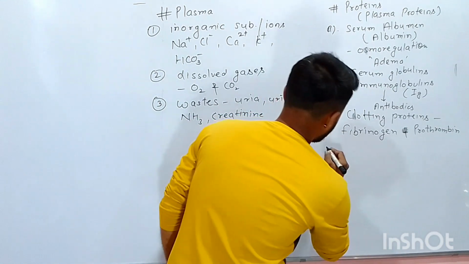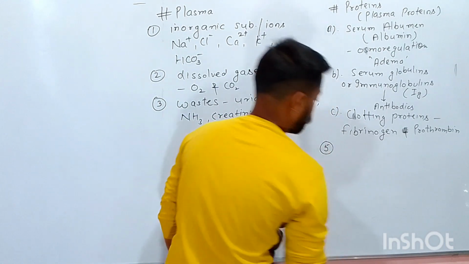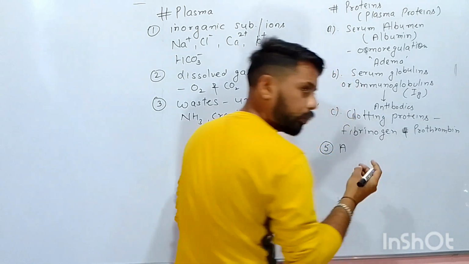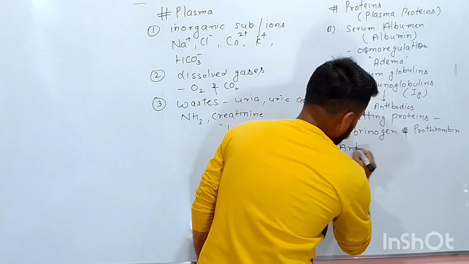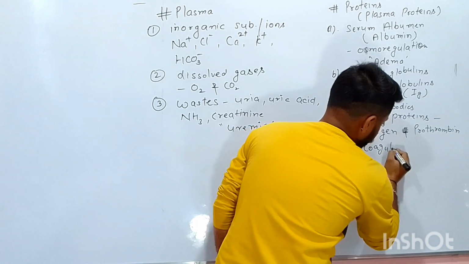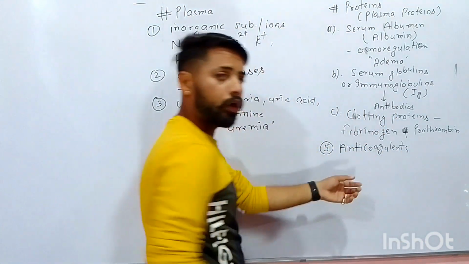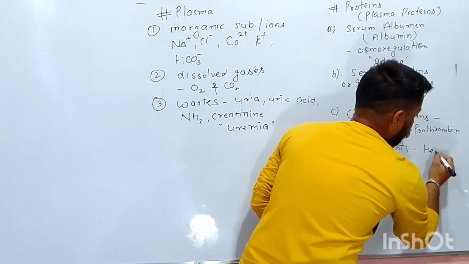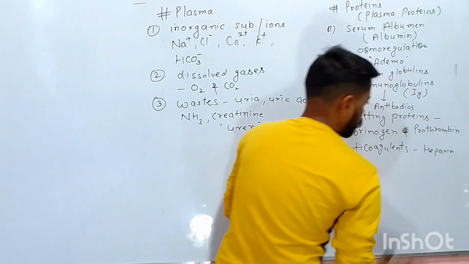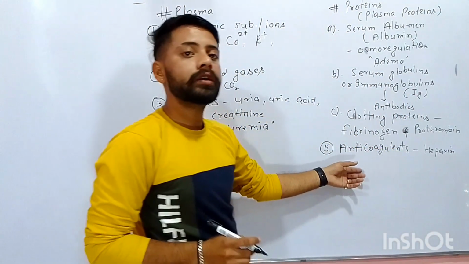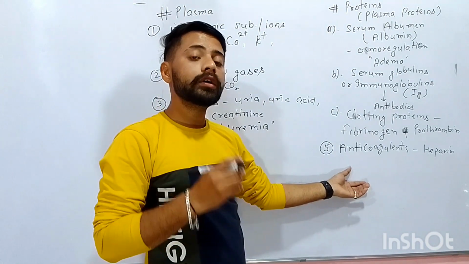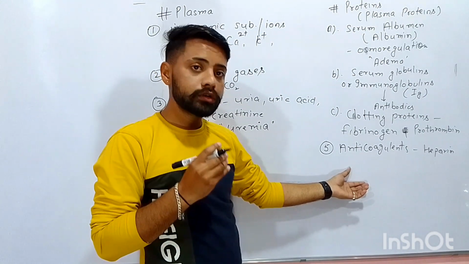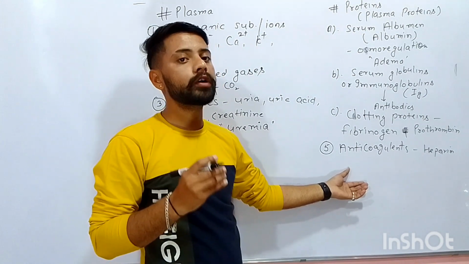Next thing which is present in blood or plasma are anticoagulants. Sorry, these are not proteins. Anticoagulants are like heparin. Anticoagulants are present in the plasma and help the blood to not clot inside our body, so that the blood keeps circulating smoothly in our body.